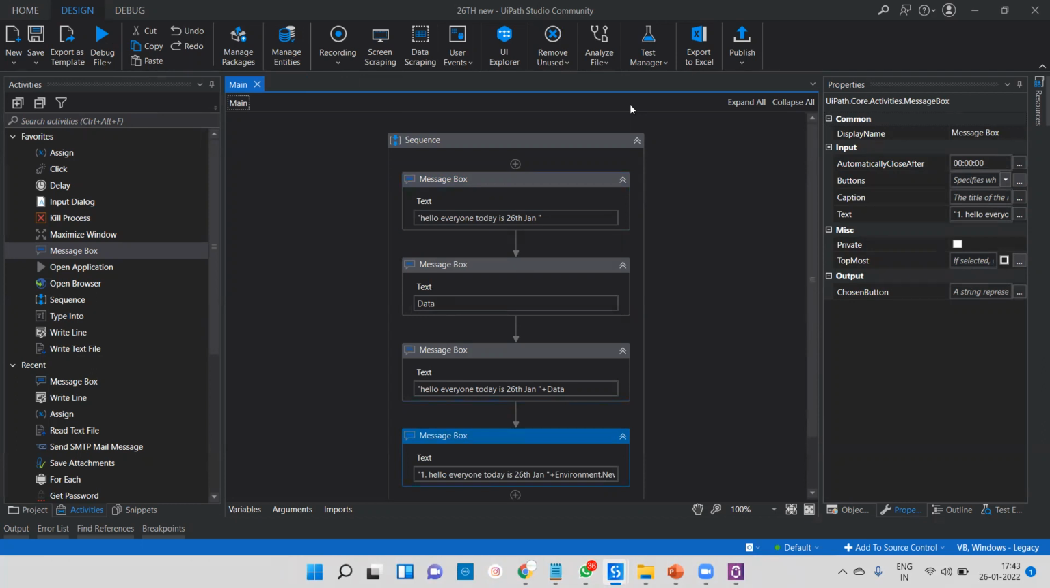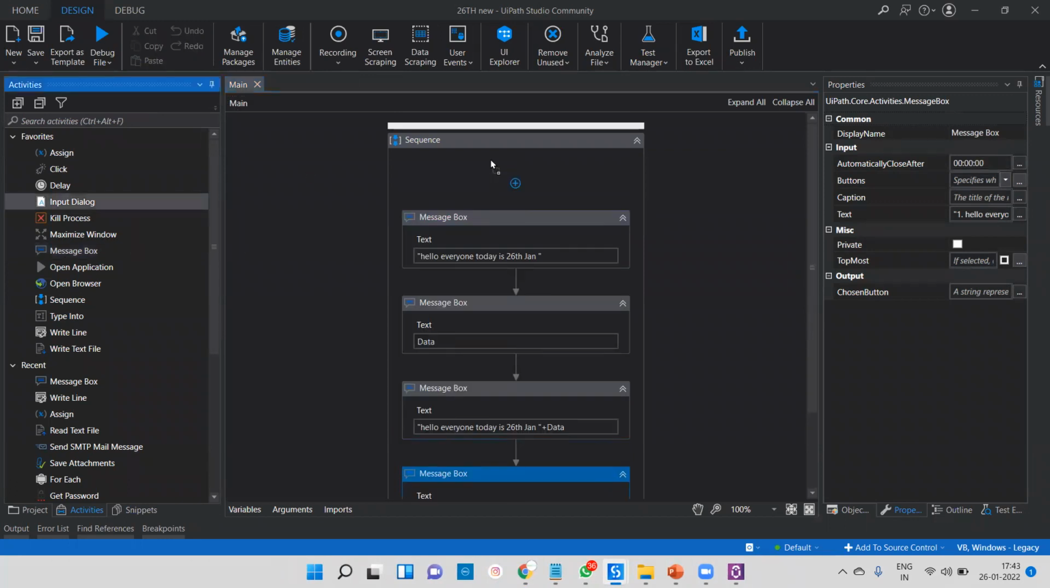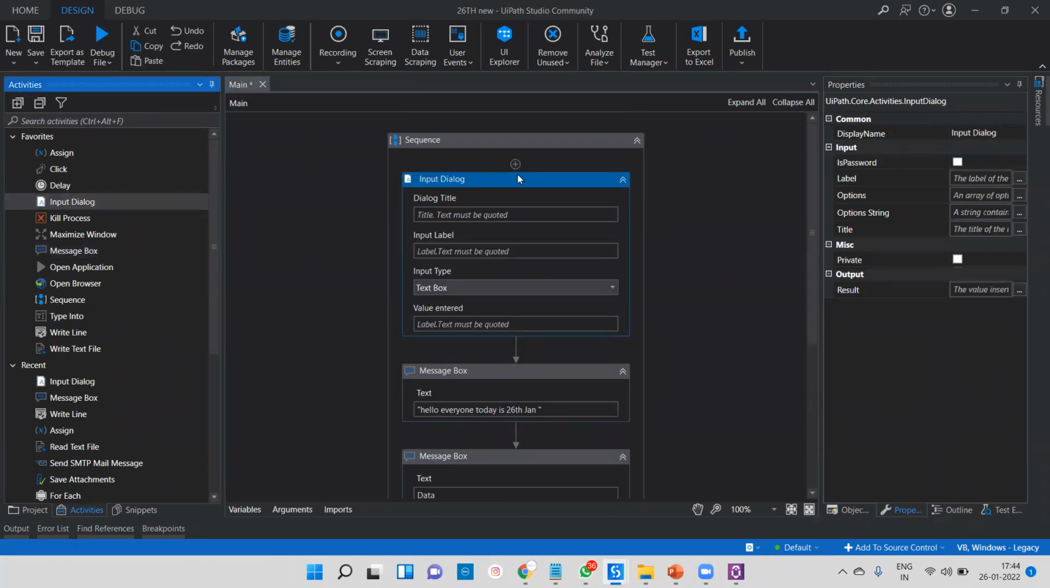Suppose that in a vaccination center, especially for COVID, we are getting this input dialog box. So what is going to take this data from the input dialog box? There we are getting these things. In dialog title, I can pass COVID-19. And here in label I am going to pass: Please provide your name. Let me show these things.